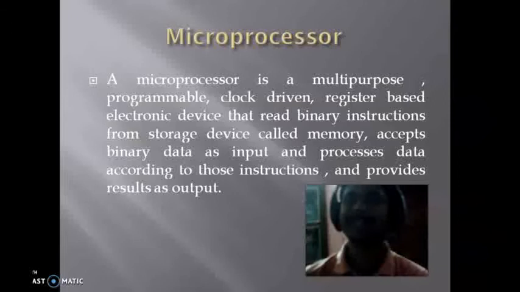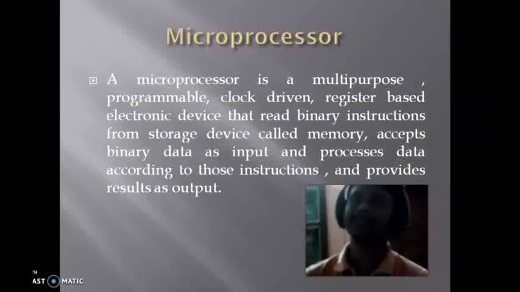So basically microprocessor can only understand the binary thing, meaning 0 and 1. It can accept the binary information from a storage device which is called a memory. Some instructions or program that is stored in the memory in a binary form can be accepted by the microprocessor to perform different types of tasks.